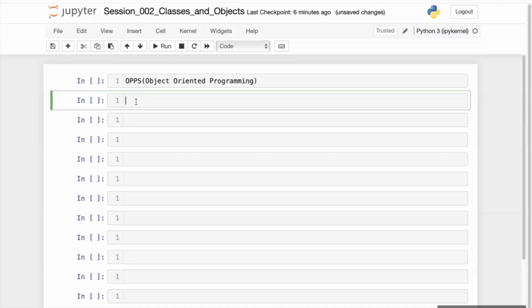It will be double O, P, S. Thanks for correcting me. Object oriented programming is also called OOPS in short form. Thanks, sir, for correcting me. Keep correcting me like this.